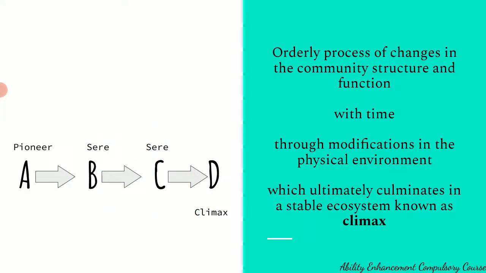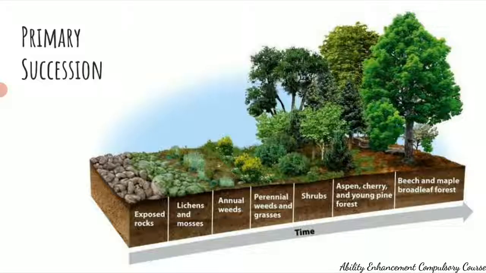Now, this process of ecological succession can be of two types based on where the succession is happening. Based on the area, I can have either primary or secondary succession. Primary succession is when the plants or the animals are colonizing a previously desolate area, or you can say that an area which was not having any growth over there, no plant, zero plants were growing over there, or a fresh patch of land which has been created or exposed.